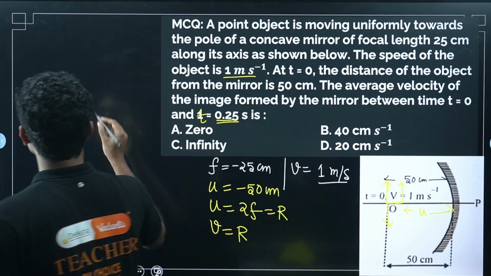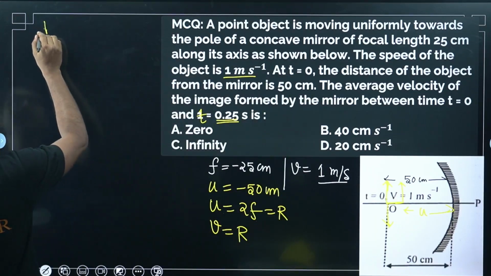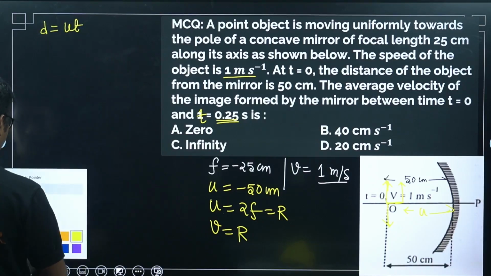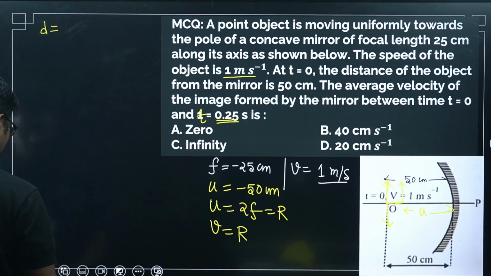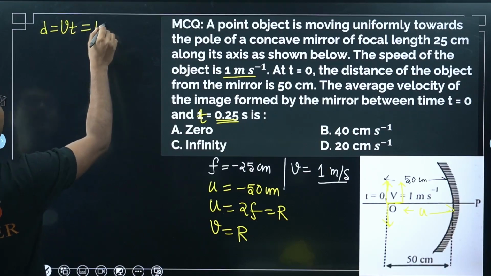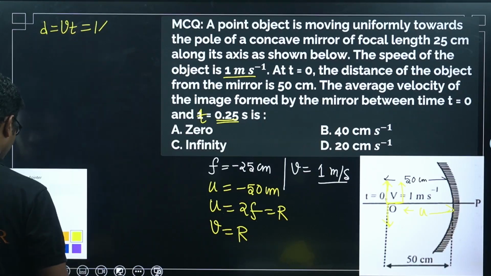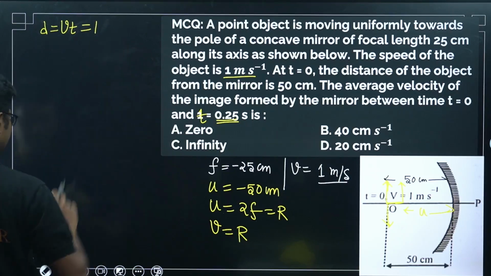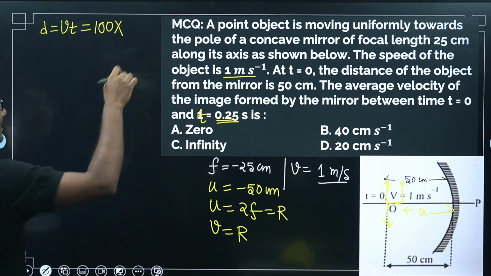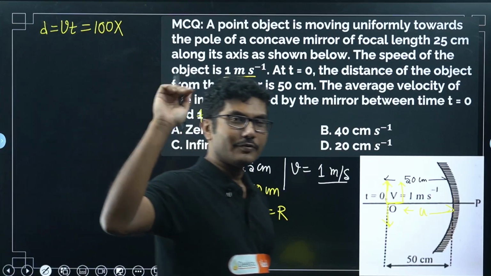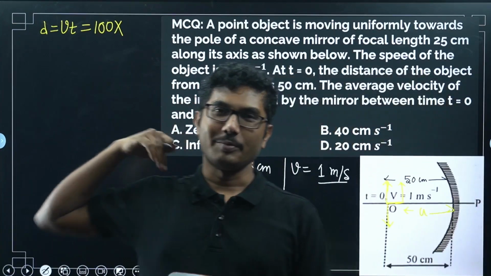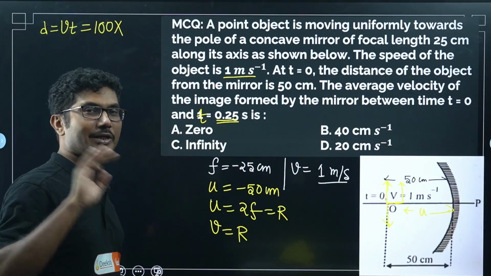Suppose that distance is d. So d is vt, right? S is equal to vt. V is 1 meter per second, let me write 1 meter as 100 centimeter, that will be easier. In most cases while solving we generally convert from centimeter to meter, but in mirror cases, generally we do it the opposite.